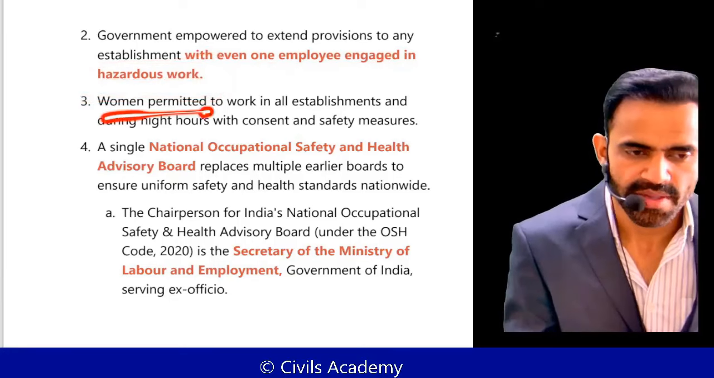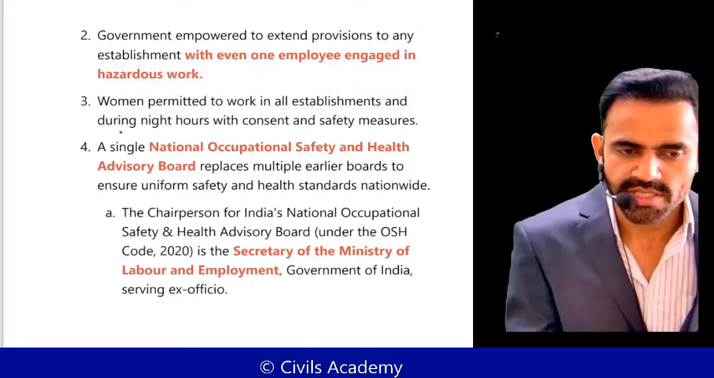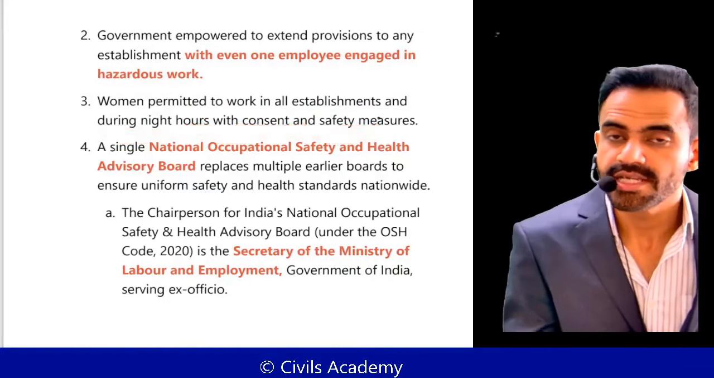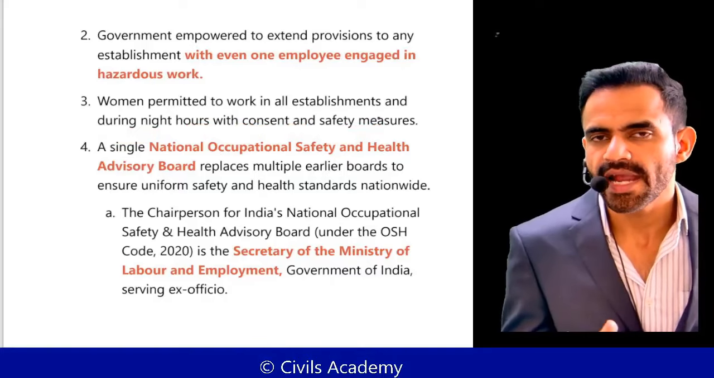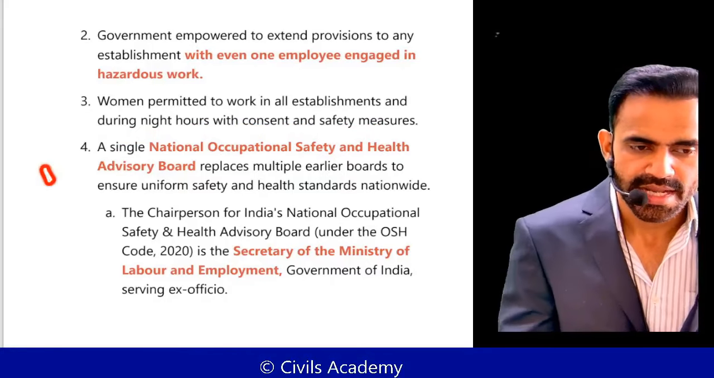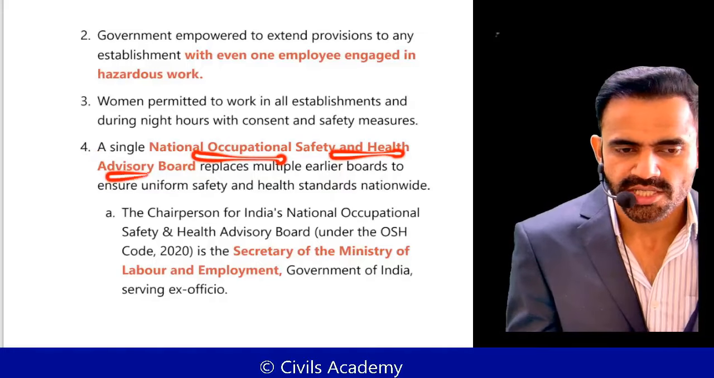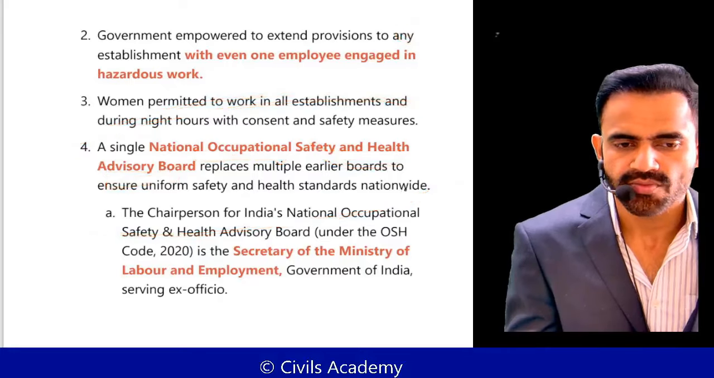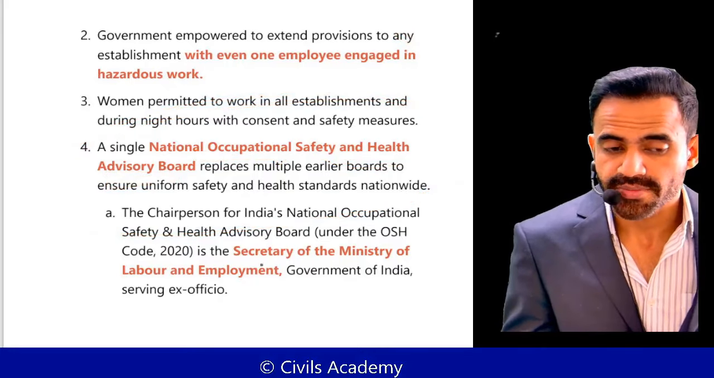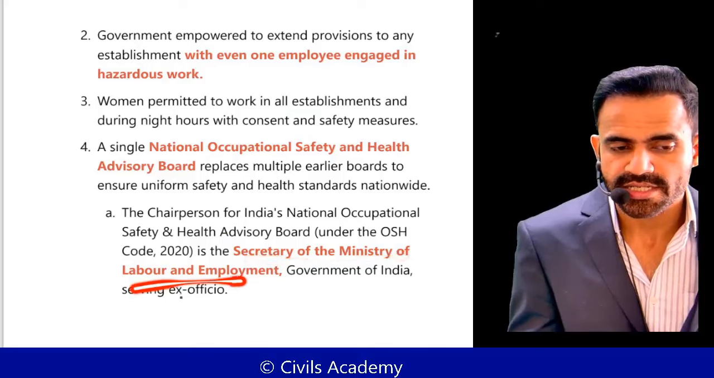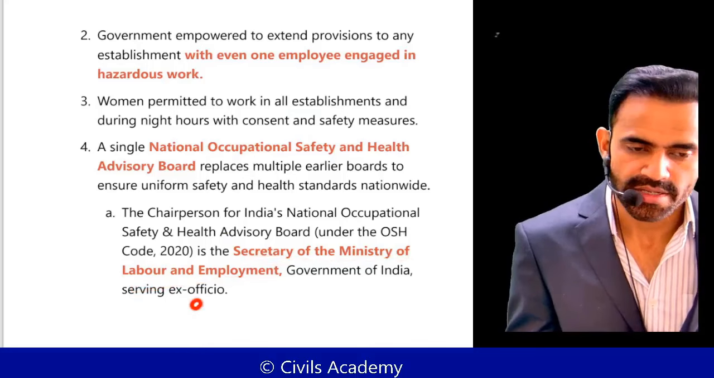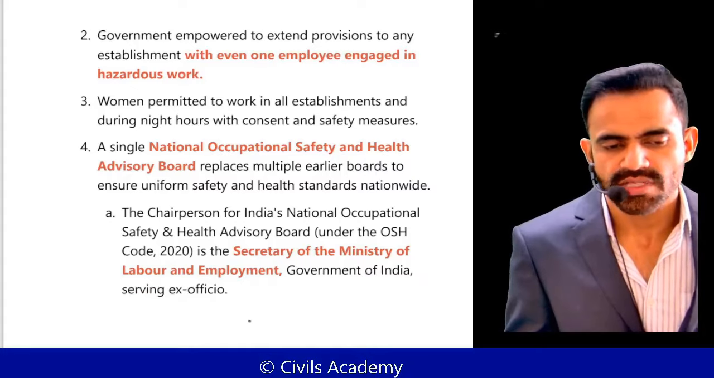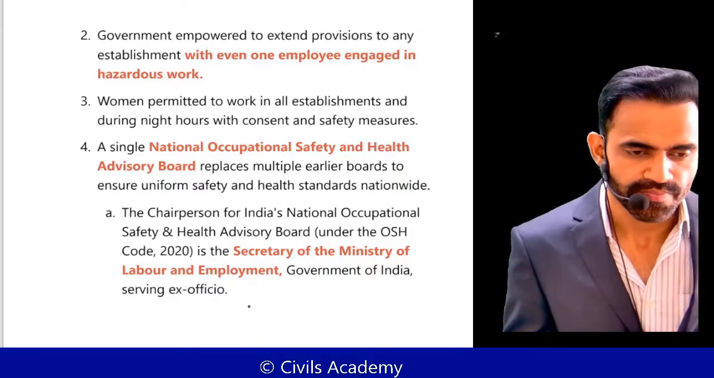Okay, women are allowed to work in all establishments, even during night hours, but with the consent of that particular female, and there should be adequate safety measures. Then there should be a National Occupational Safety and Health Advisory Board. This board is going to make sure that these rules are implemented properly. Who is going to be the chairperson of this board? It will be chaired by the Secretary of the Ministry of Labour and Employment. That person will be ex officio. Ex officio means basically whosoever is going to be the secretary will be the chairperson of this board.